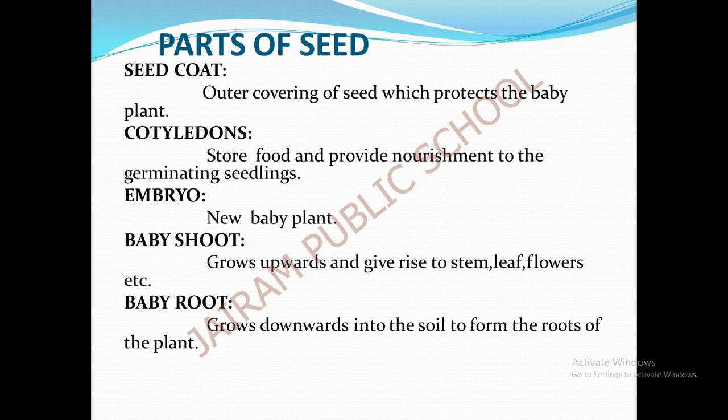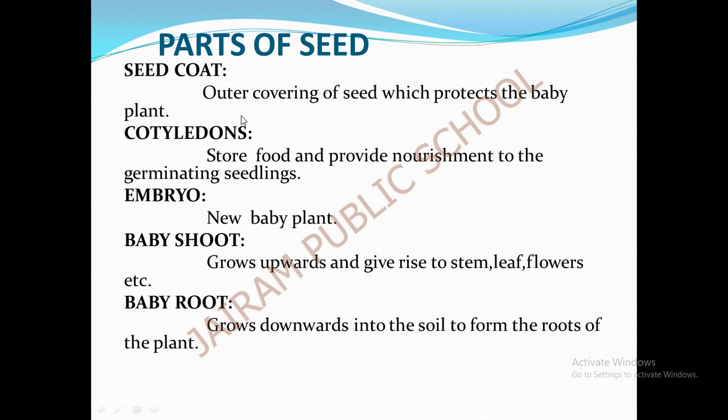That is the baby shoot. And the next is the baby root. The baby root grows downwards in the soil, towards the water present in the soil, to form the roots of the plant.